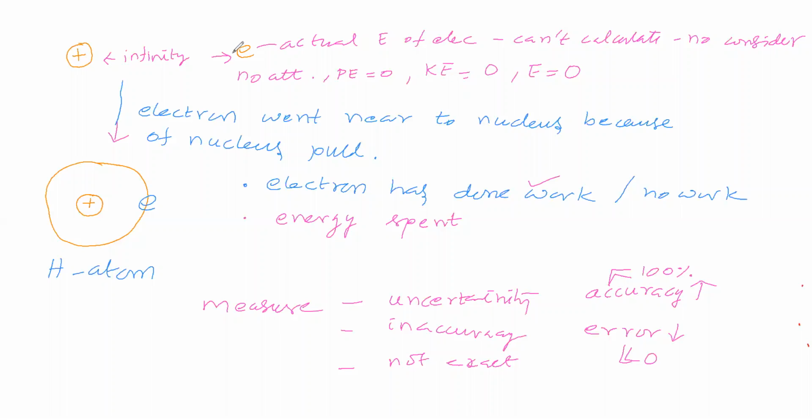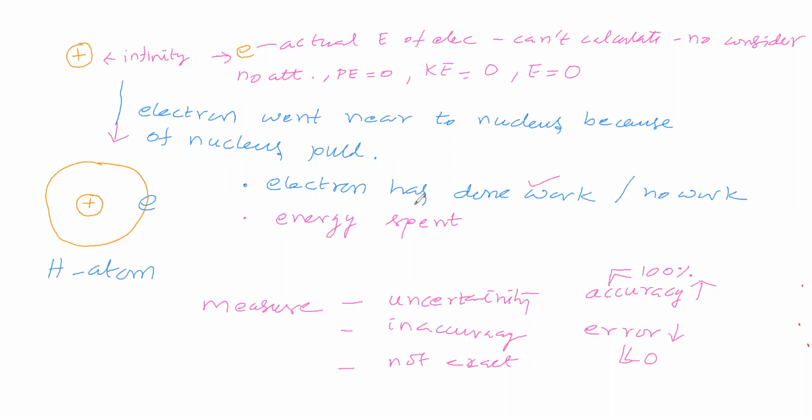With respect to that, we will proceed. In that way only, Niels Bohr also proceeded. So after some time this became a hydrogen atom. That means the electron came closer to the nucleus.